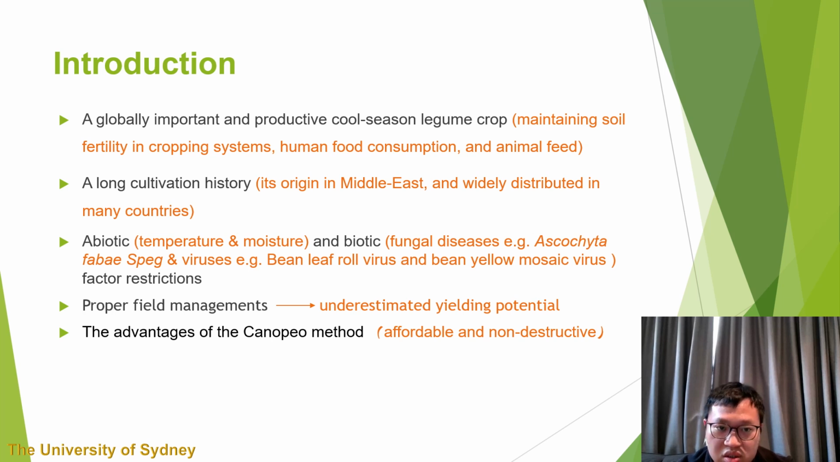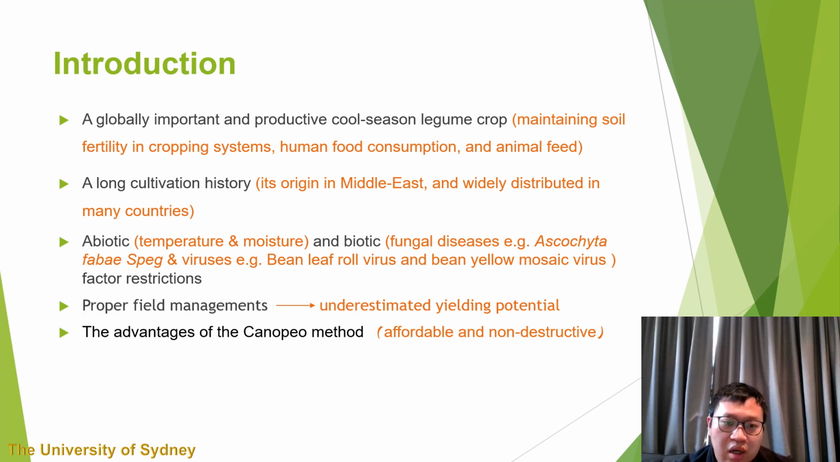When we look at the third bullet point, the production of faba bean suffers from both abiotic and biotic factors. For abiotic factors, temperature and moisture should be the main factors. Dry and cold environments may lower its production. Moreover, if optimal and supplemented irrigation can be provided for faba bean, its yield will increase. For biotic factors, fungal disease and virus can severely threaten the yield of faba bean.